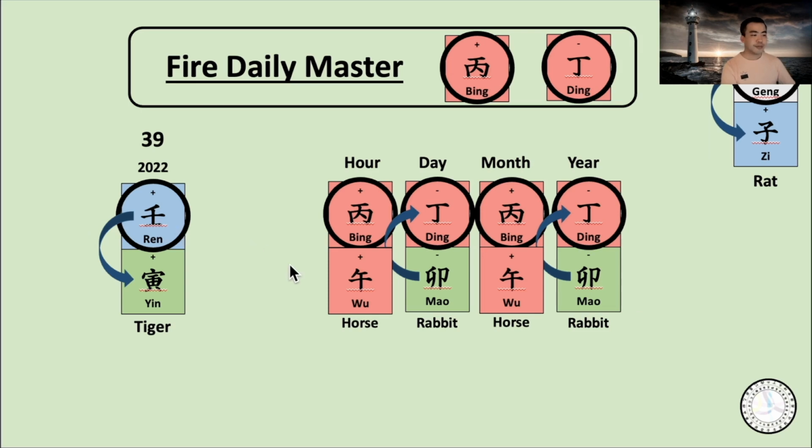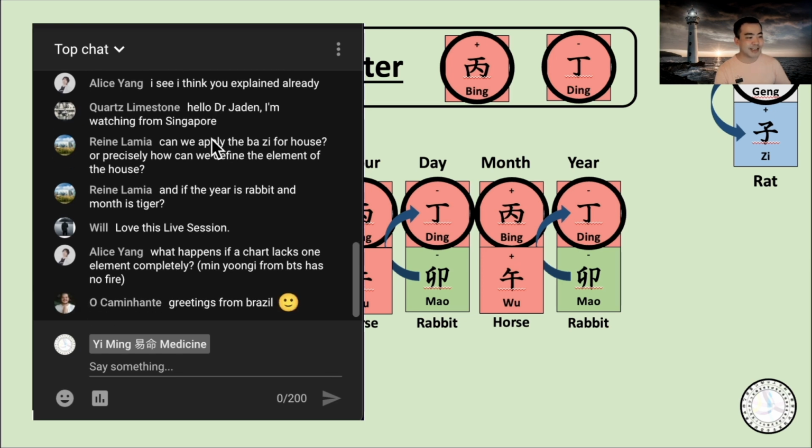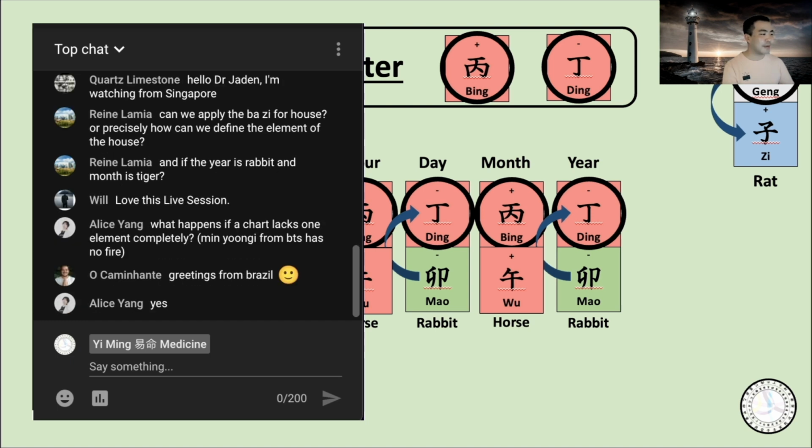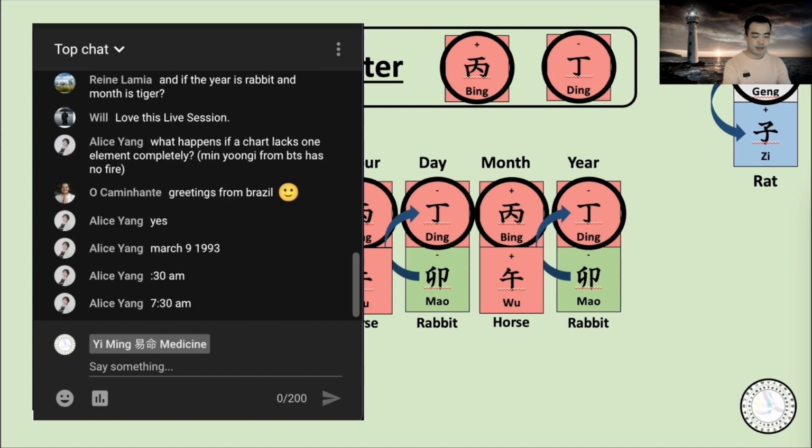Any other question? Okay. What happens if a chart lacks one element completely? Min Yoon from BTS has no fire. Oh no. Are you a fan of BTS? Since you talk about his chart, I will just bring his chart. And can I find his name actually? Let me just bring... Okay, March. Alright. Oh no. Give me 1 second.